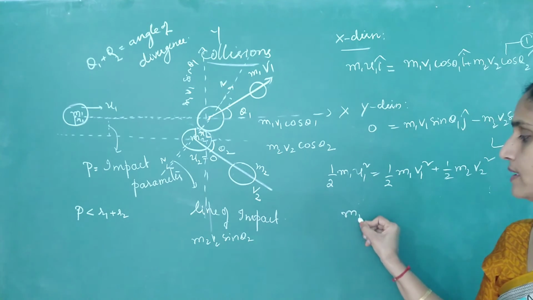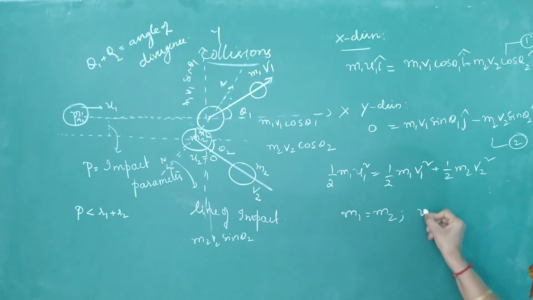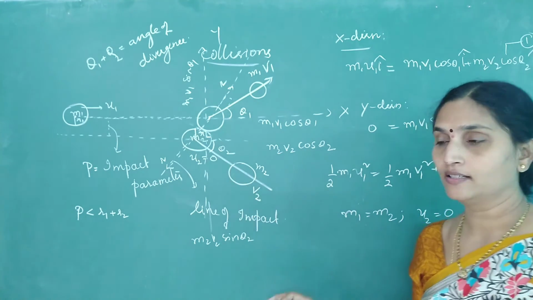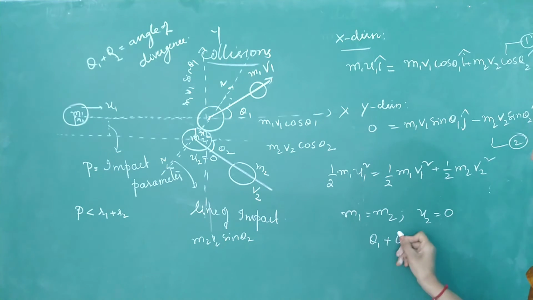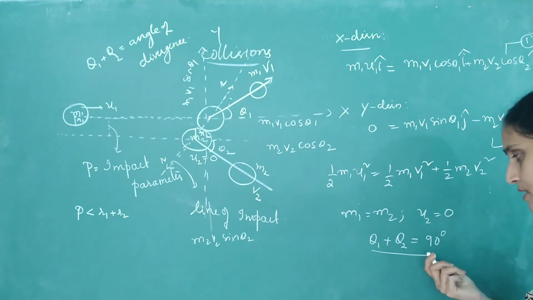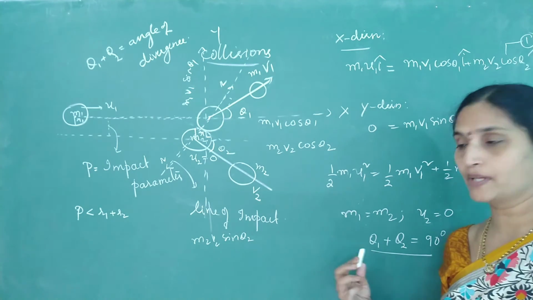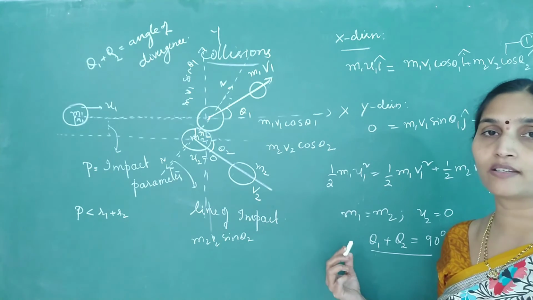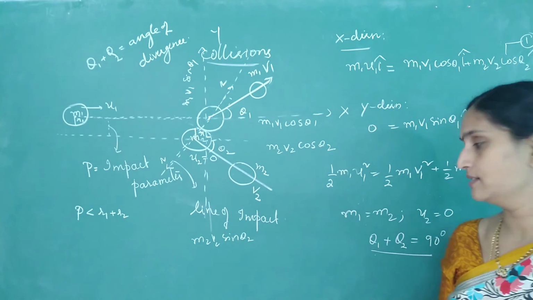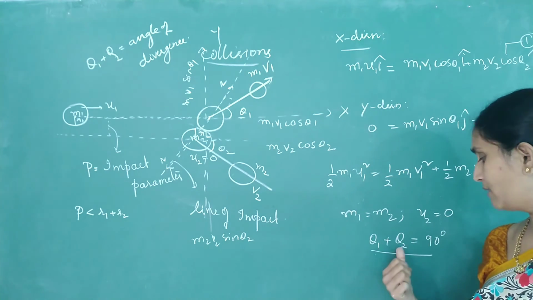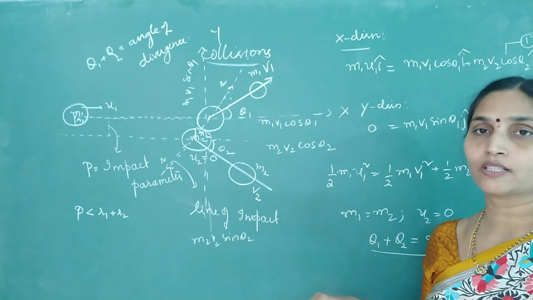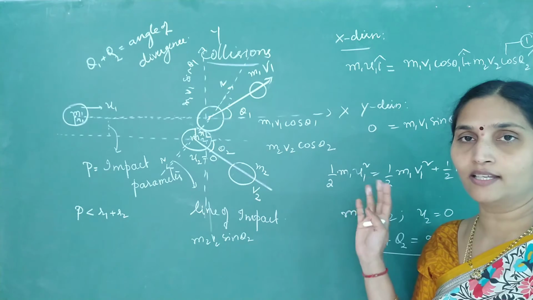If masses are equal and u2 is 0, that means the second object is at rest and they are identical, then we have proved that theta 1 plus theta 2 is equal to 90 degrees. Remember this, most often they ask you simple numericals related to this. Instead of deriving it and writing the equations, if masses are equal in a two-dimensional elastic collision and u2 is 0, then theta 1 plus theta 2 will always be 90 degrees. So this was one case of the two-dimensional collision along a horizontal line.